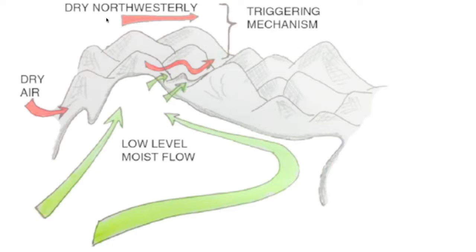Sometimes these dry northwesterly winds pick up moisture from this low level circulation, and simply collide this moisture with the mountains. In that case, we have cloudburst activity. So it will help as a triggering mechanism. Okay, it will trigger it, but it's not necessary.